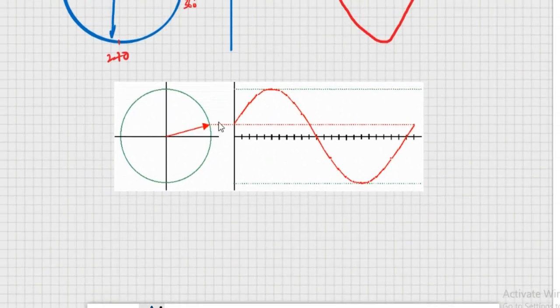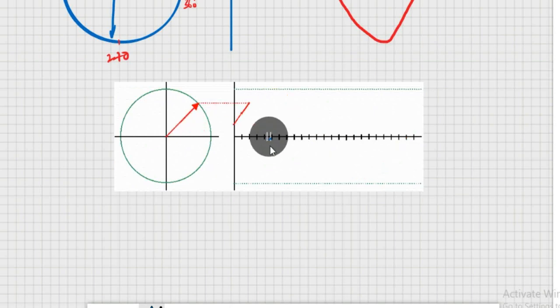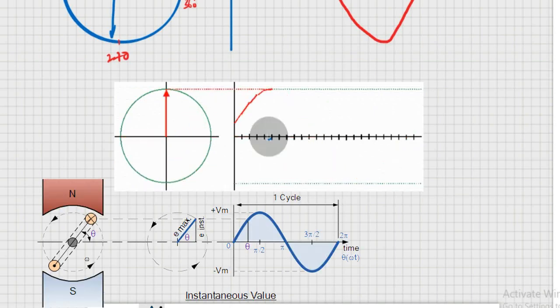This is a vector, that is a phasor, in red color, and you can see how the AC wave is being drawn using this vector. As the phasor rotates in anti-clockwise direction, there is an AC waveform on the y-axis. As it proceeds from 0 to 360 degrees, there is a complete cycle, a complete waveform of the AC signal.